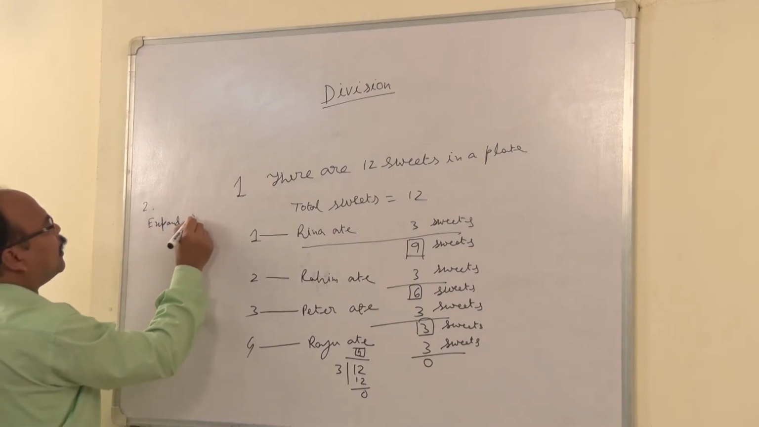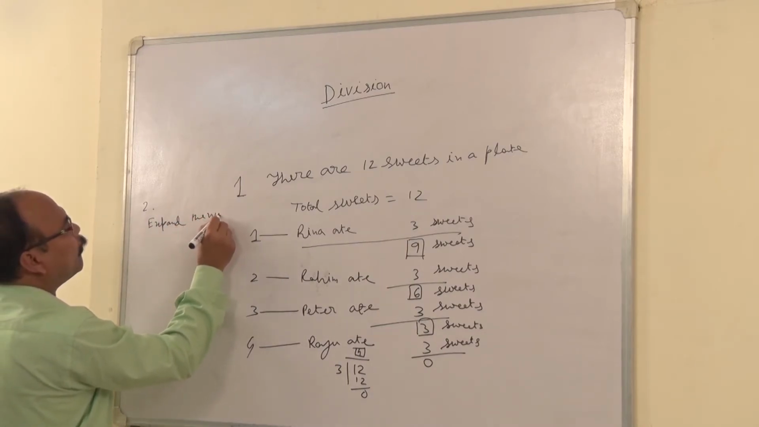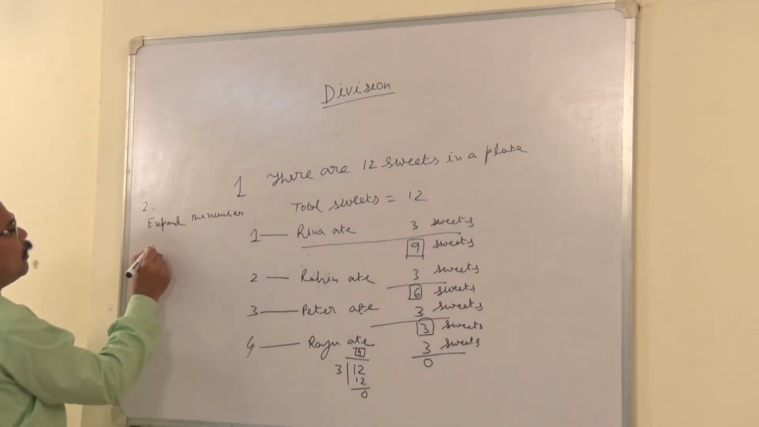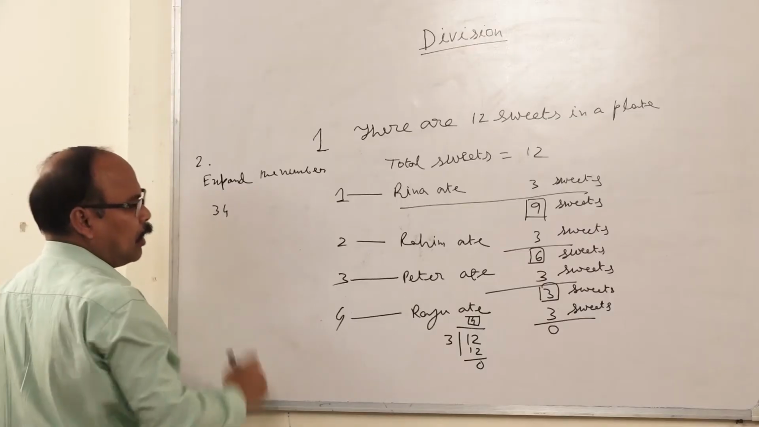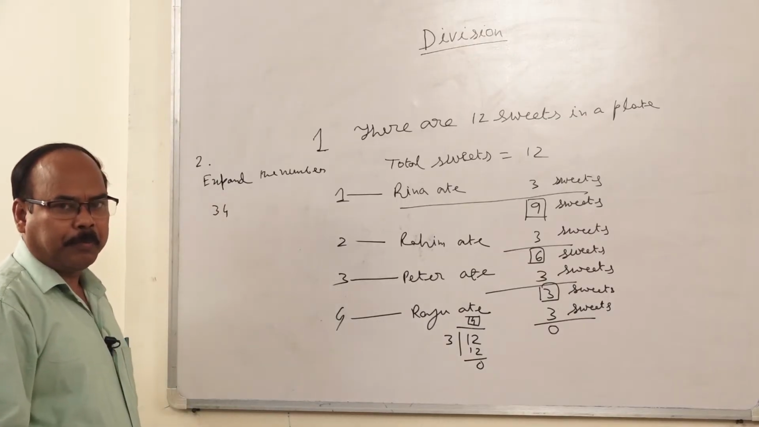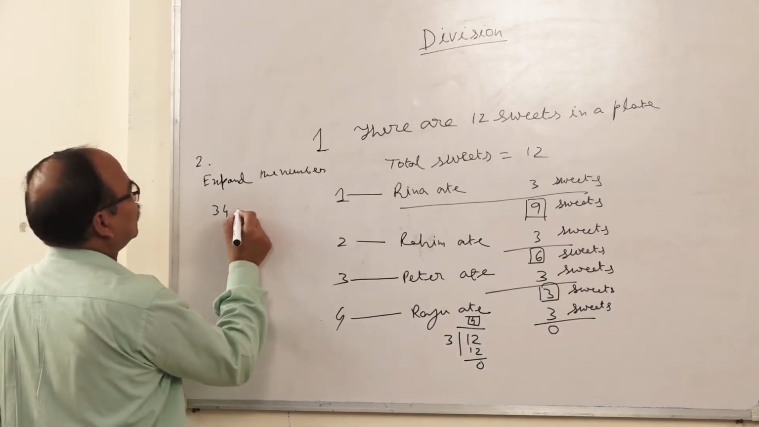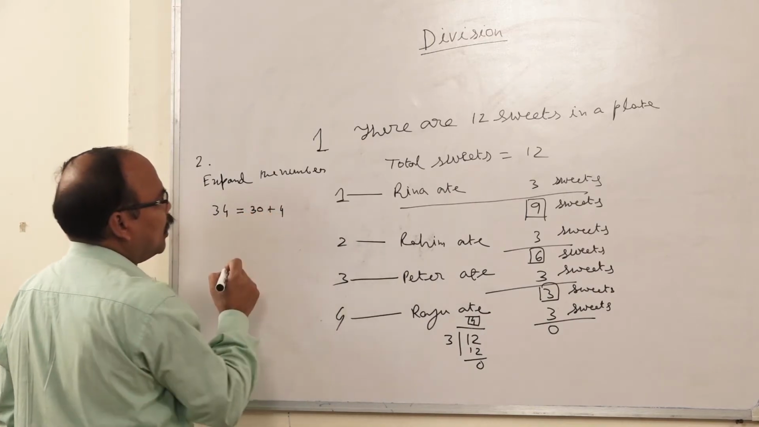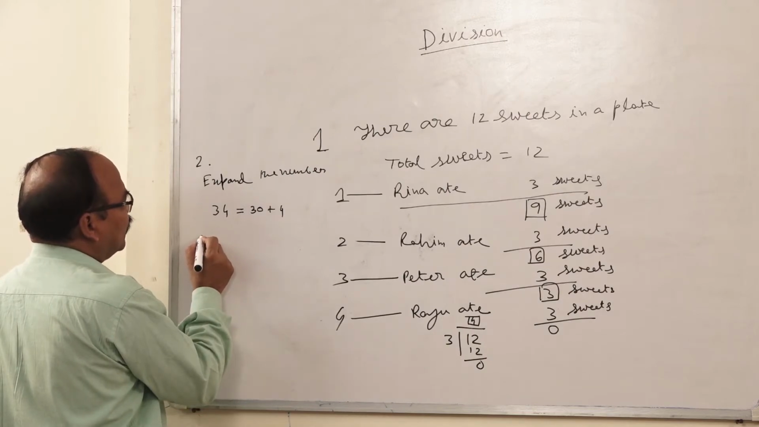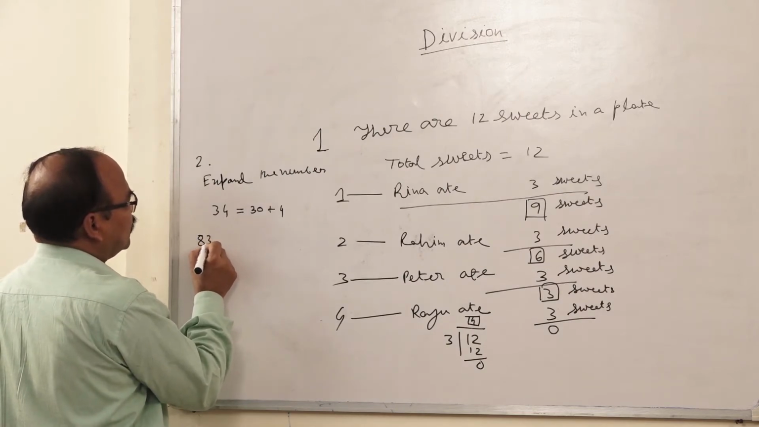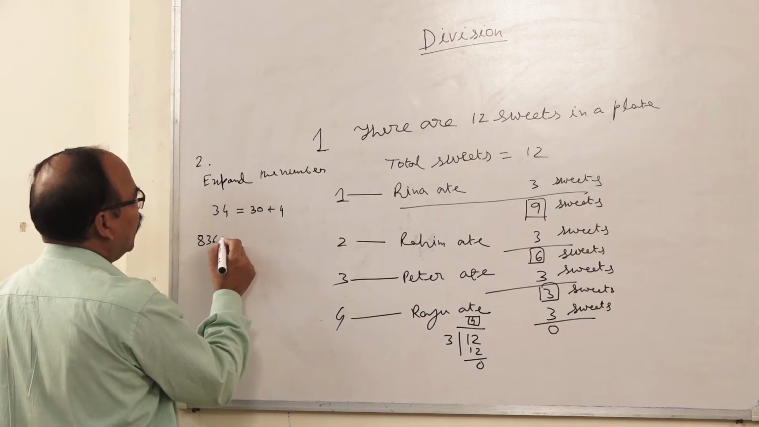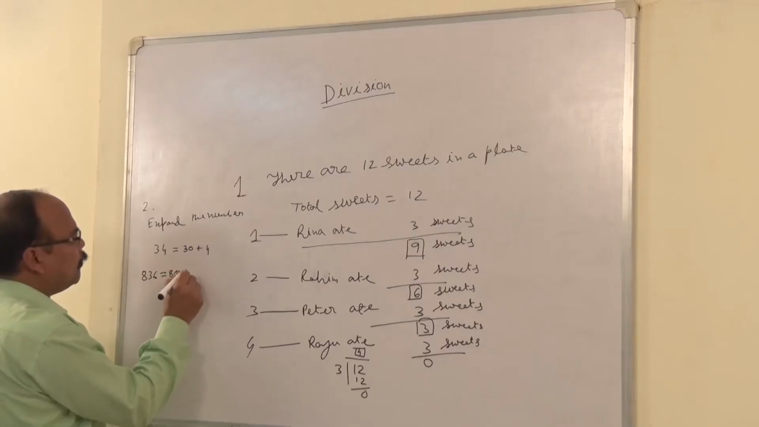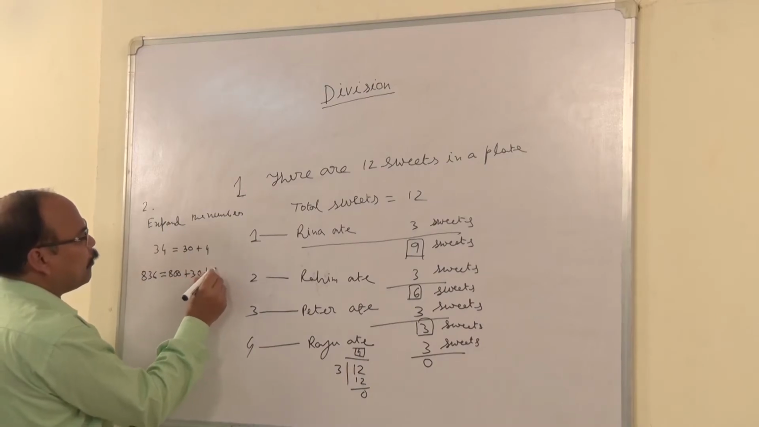Expand the number 34 in place value. That is, 34 means 30 plus 4. Our required number is 836. Expand 836 into place value: 800 plus 30 plus 6.